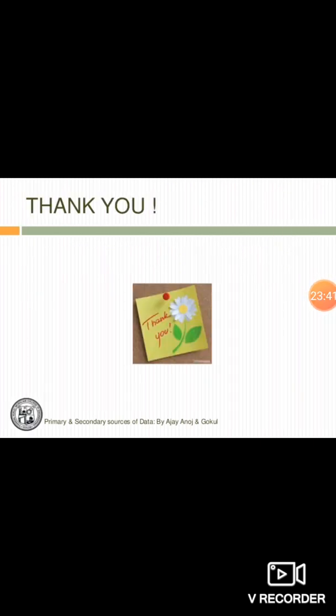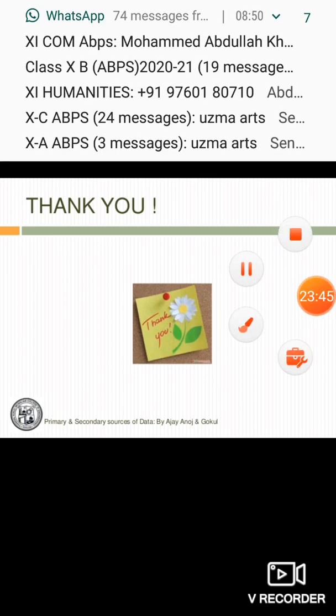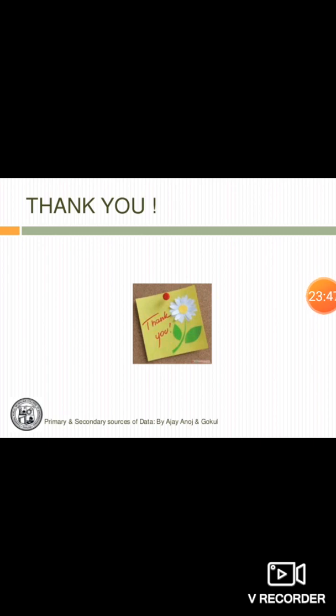We were able to understand a few important things about data. We were able to understand the different sources of data. We are able to understand the questionnaire, how it is framed, and in this way this completes our today's topic.